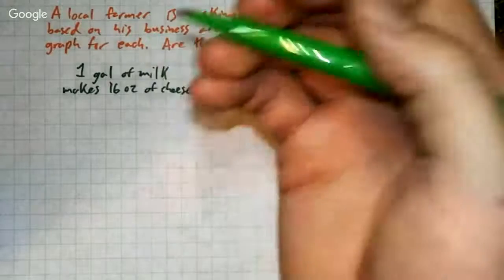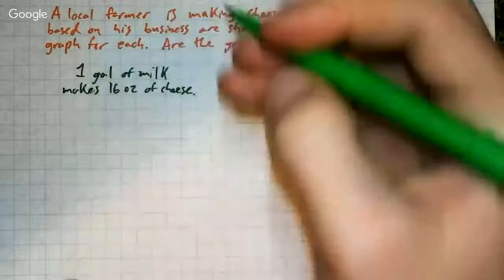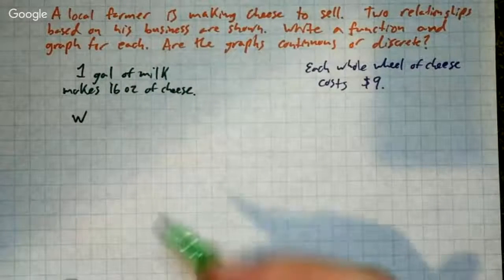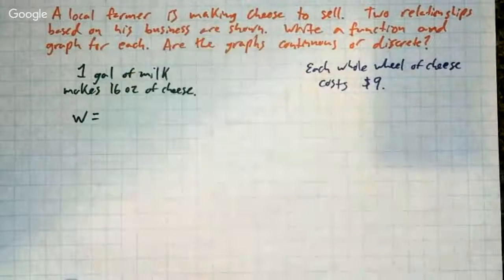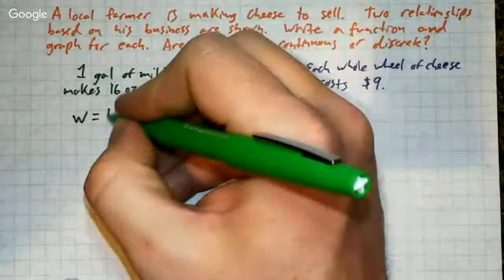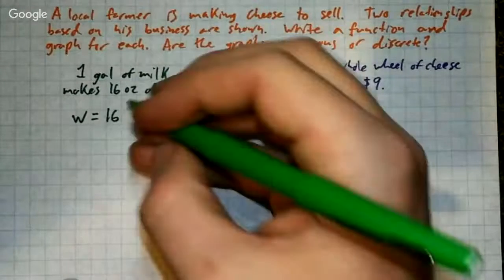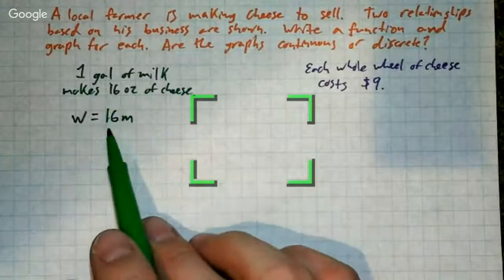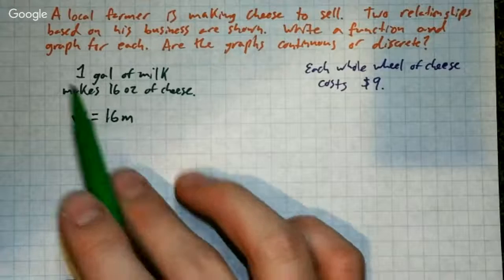So let's say cheese, let's say a wheel. We're talking about a wheel of cheese. So my first variable is going to be a W. So the amount of cheese you get equals 16 ounces times milk. So if it's 1 gallon of milk, it would be 16 times 1. If it's 2, it would be 16 times 2.